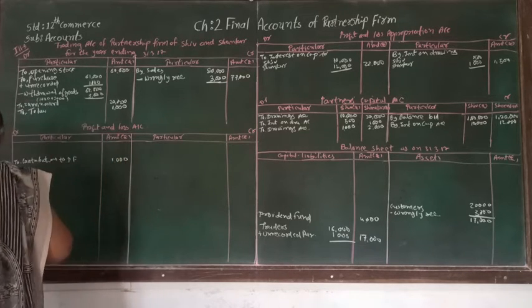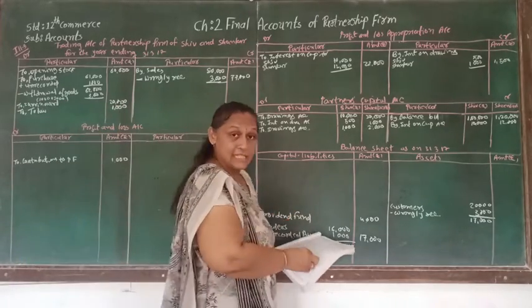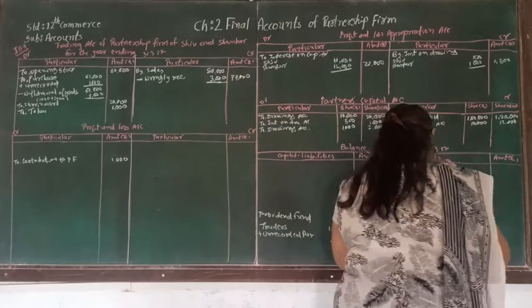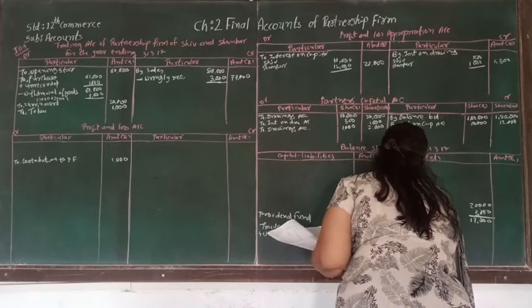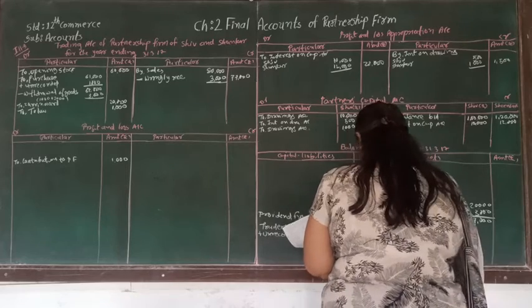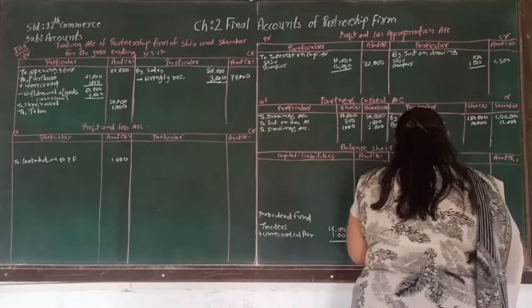After that, another account is dead stock, and dead stock is an asset of the business and supposed to be written as dead stock, and dead stock is 22,000.